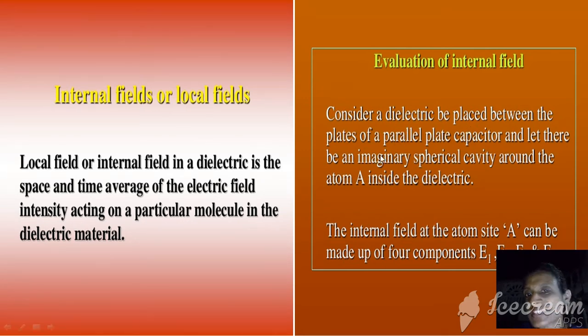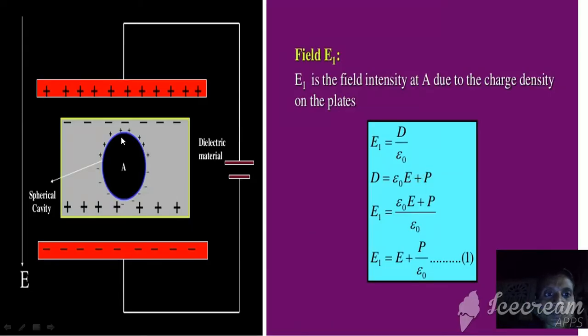Here the dielectric material is considered as atoms. Let us consider a single atom placed inside the dielectric. The shape of the atom is spherical, placed between the capacitor parallel plates, where one plate is connected to the positive terminal of the battery and gets positive charge, and the other is connected to the negative terminal. Here the atom is a spherical cavity. Originally the atom has positive and negative charges in coincidence, and due to placing between the two capacitor plates and the polarization, both charges get separated.